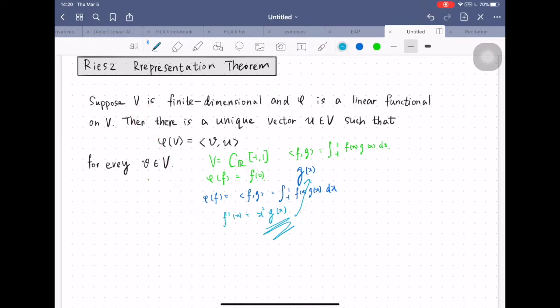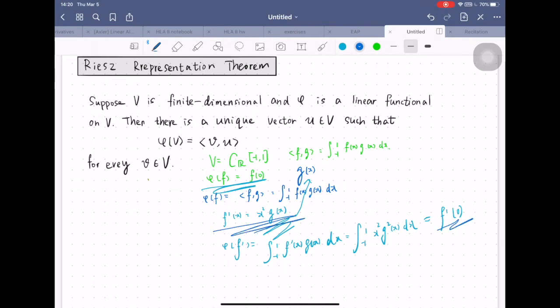Great. Now let us calculate phi of f prime, which equals the integration of f prime(x) g(x). And by our definition, this equals f prime of 0. What is f prime of 0? Well, since f prime of 0 equals x squared times g of x at 0, we can calculate that this equals 0.